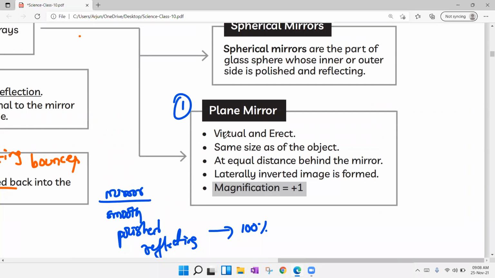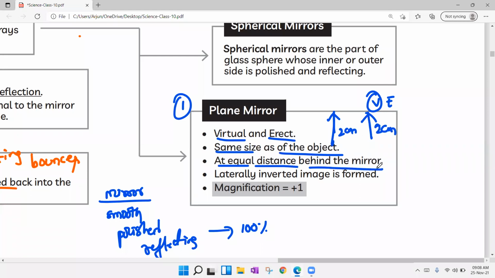Their properties. What are the images you are able to see? They are virtual and erect. Definitely, if the object is straight, the image also will be straight, and it will be virtual and erect. What is virtual? We will see that. Same size as that of the object. If the object is 2 centimeter height, the image also will be 2 centimeter height.